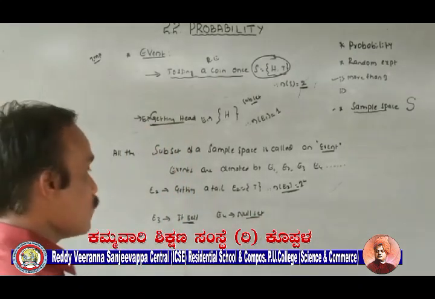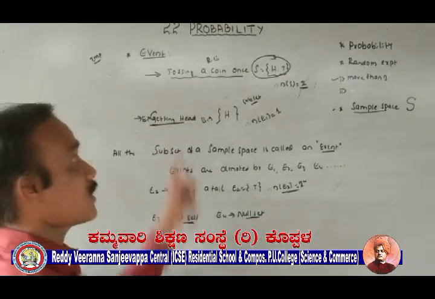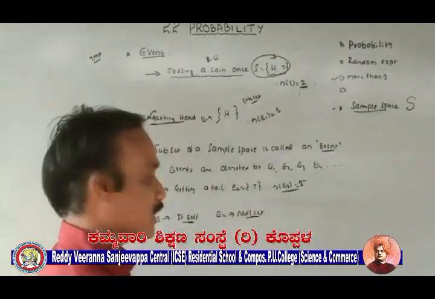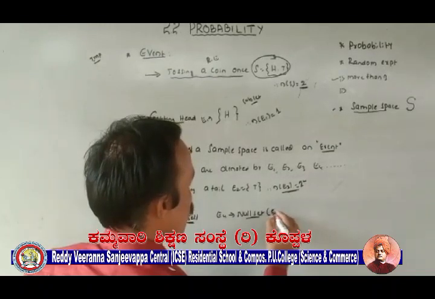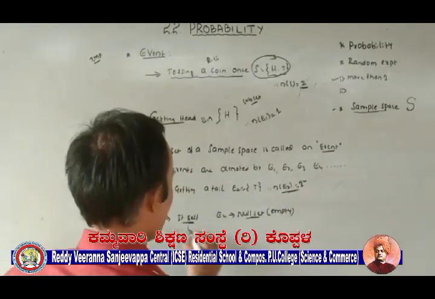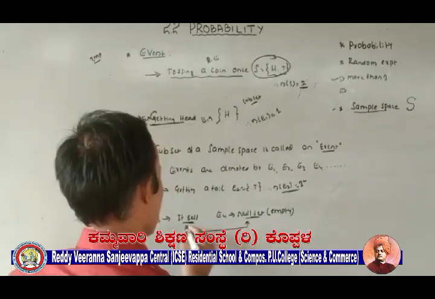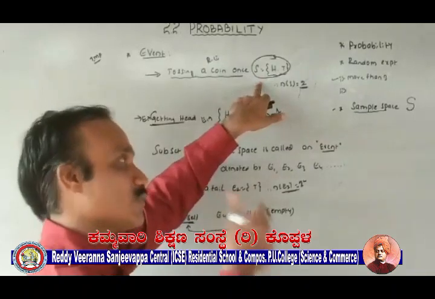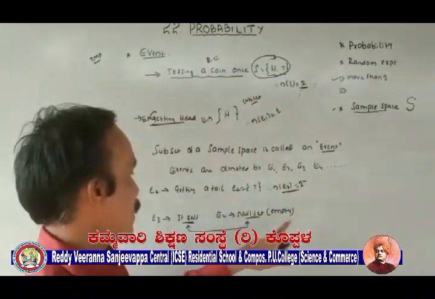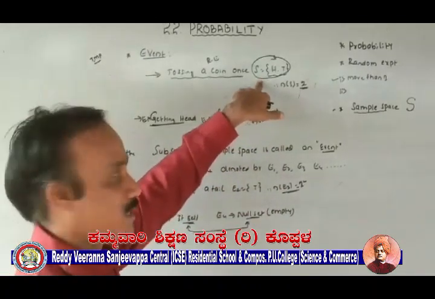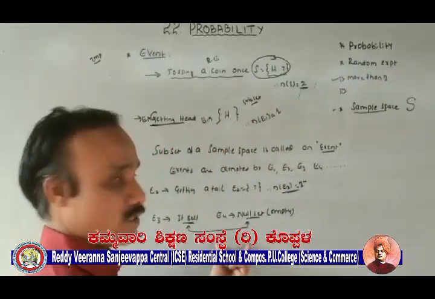Because every set is a subset of itself, and also the null set, or empty set, is a subset. Don't forget these two, this is very important. Every set is a subset of itself. So S itself is a subset of S only, and the null set, or empty set, is also a subset. Correct? So this is very important.